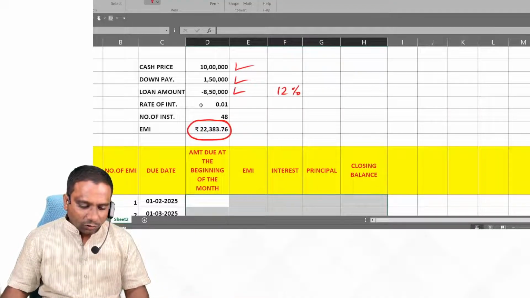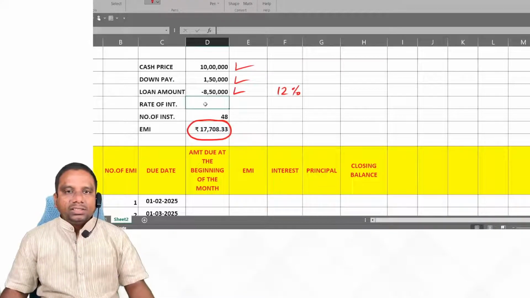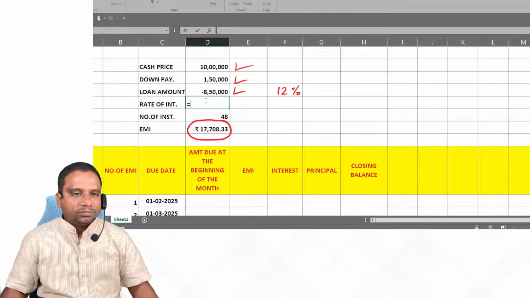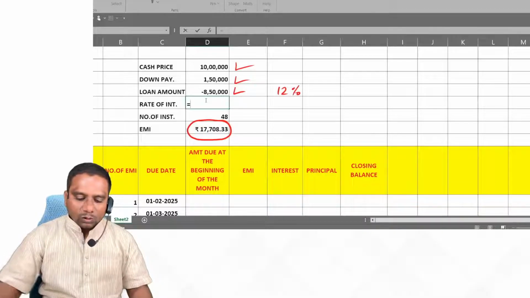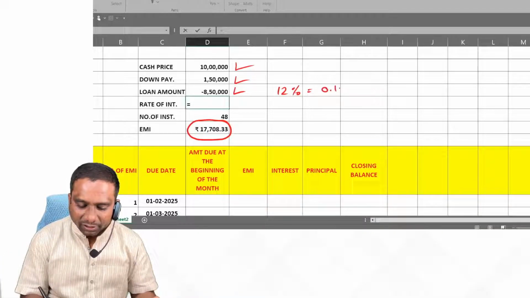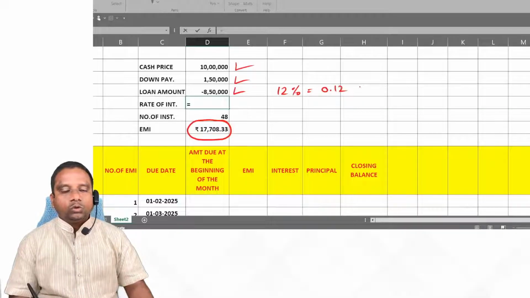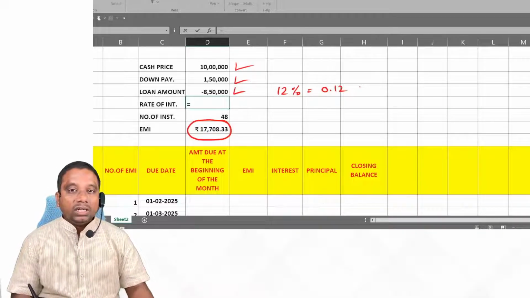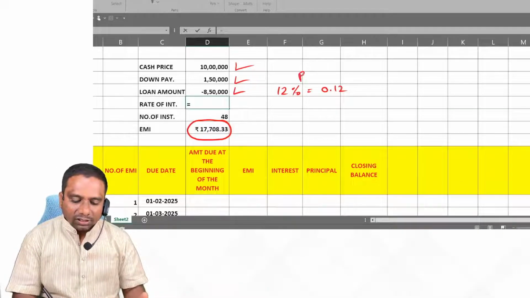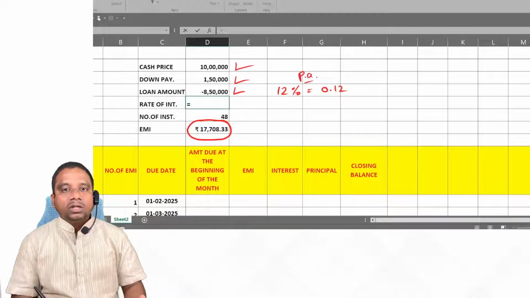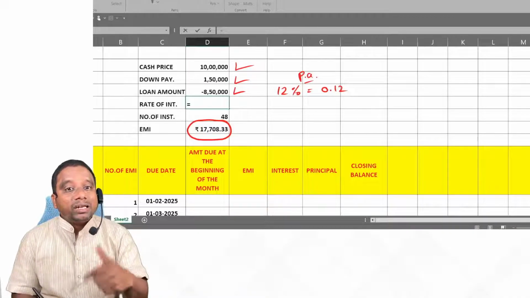So here, how do we calculate the rate of interest? 12% I can write as 0.12. This 12% is per annum. Generally, interest is expressed per annum. Now, here we need to calculate the per month interest.